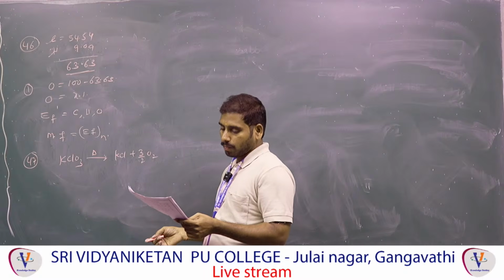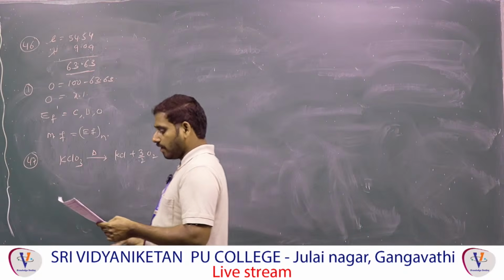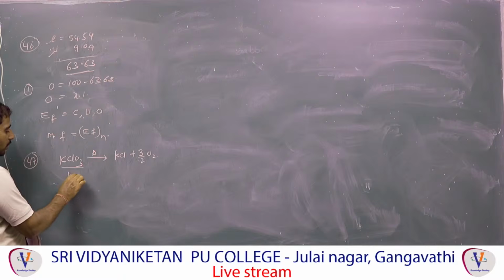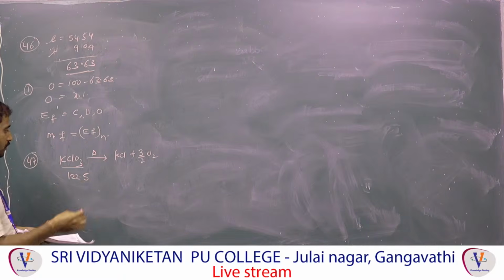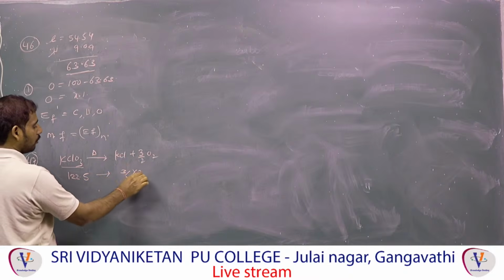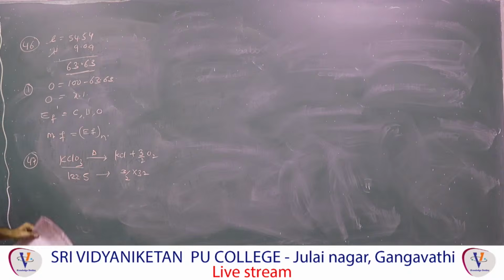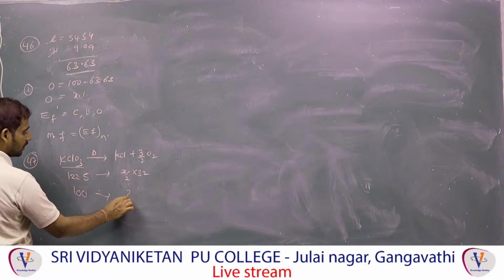So what are they asking now? The percentage loss of weight after heating the sample. Here, the initial molecular mass of KClO3 is 122.5 grams, already given. Which one is lost? Oxygen. That means how many moles? 3/2 into 32. What are they asking now? The percentage loss. Percentage means 100, so for 100 grams of KClO3, how much will be lost?